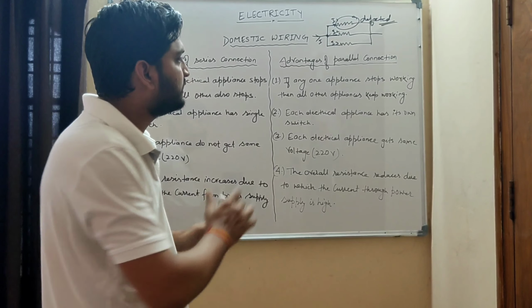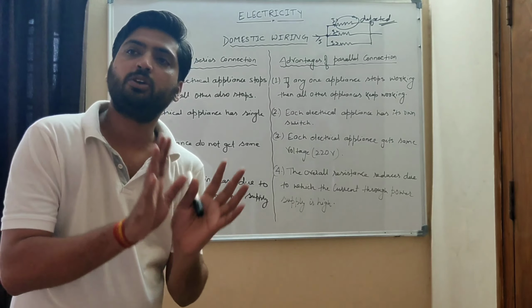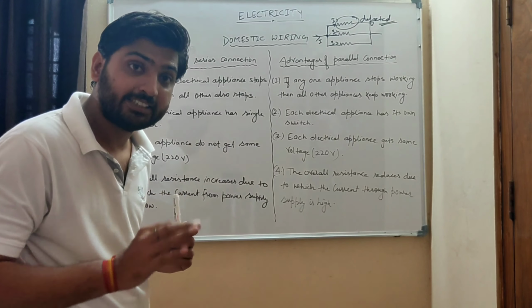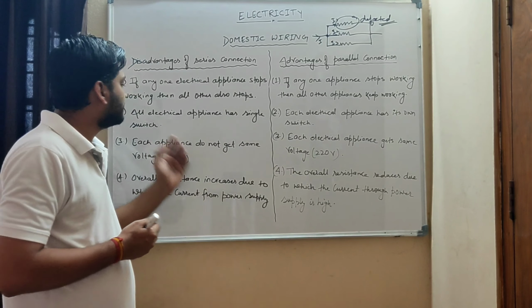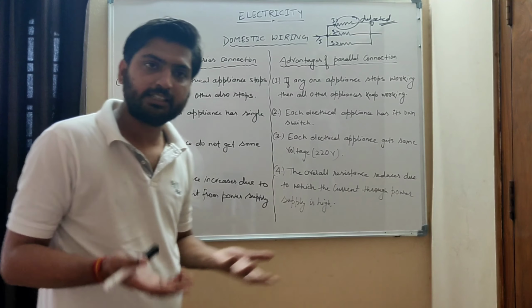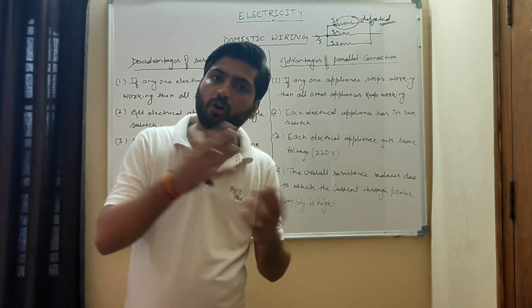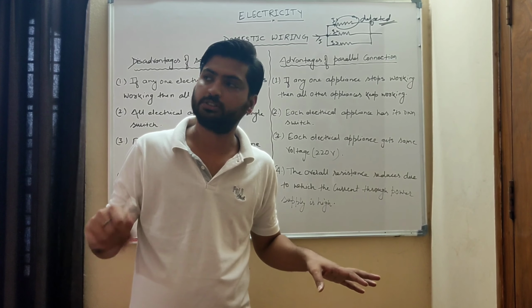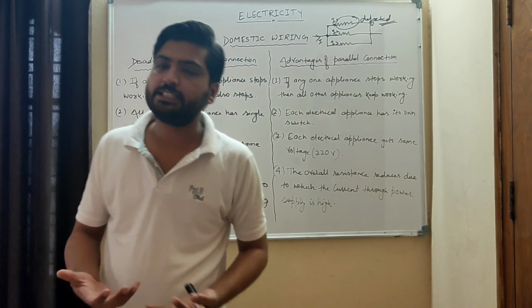The first advantage is, if any appliance gets defective, the other appliances will not stop working, they will work as usual if we connect them in parallel. The next one is, all electrical appliances have a single switch in series. As I have already told you, in series connection there is only one switch for all electrical appliances, one switch off, everything off, just like a main switch. But in parallel connection there is a different switch for each appliance.